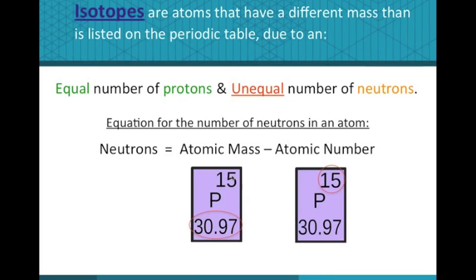Isotopes are atoms that have different mass than is listed on the periodic table due to an equal number of protons and unequal number of neutrons. The equation for the number of neutrons in an atom is: the number of neutrons equals the atomic mass minus the atomic number.